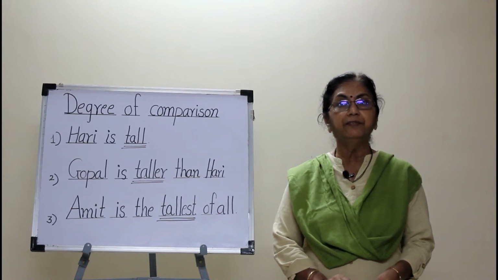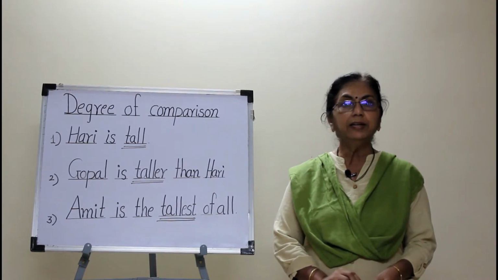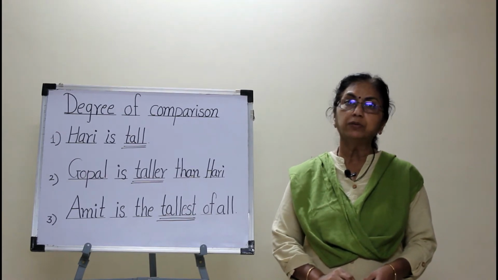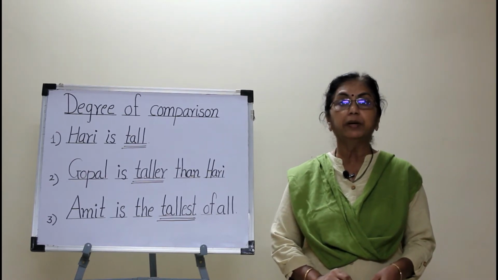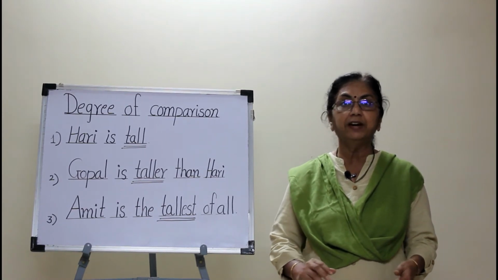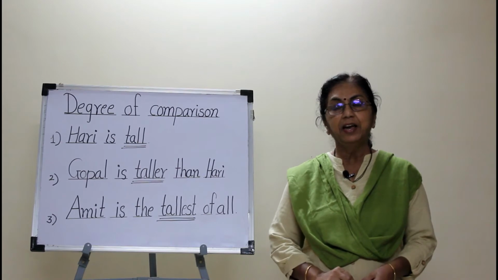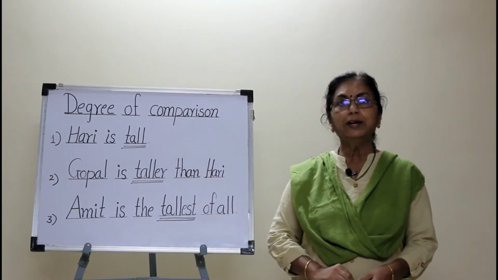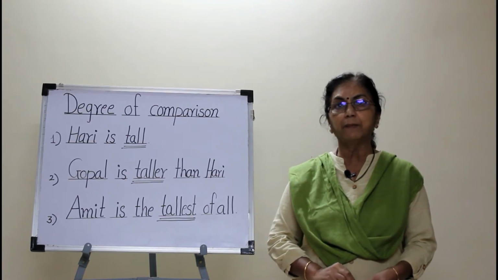It adds information to the noun. And adjectives are used to compare: to compare persons, things, and places. This comparison is done at different levels or degrees, and it is called degree of comparison. So let's learn what degree of comparison is.